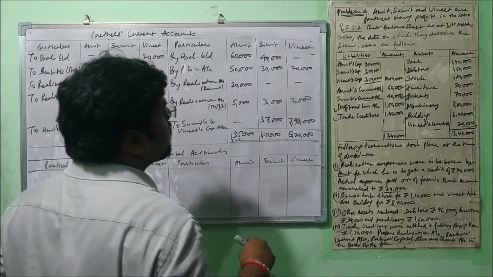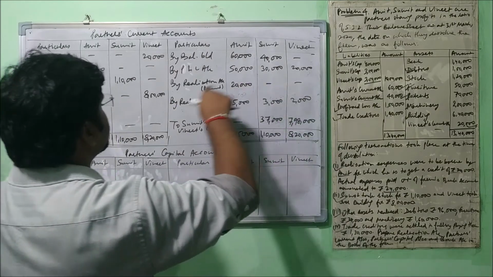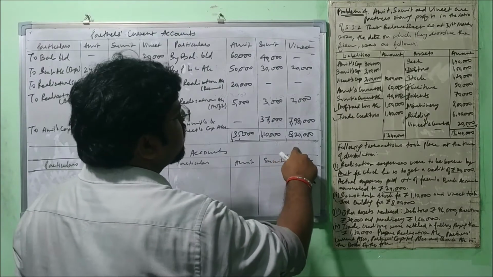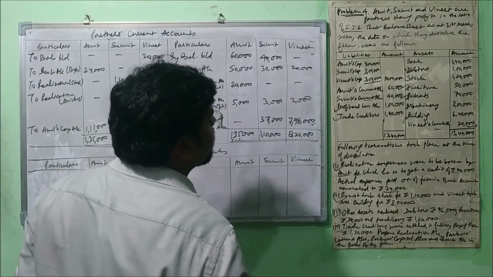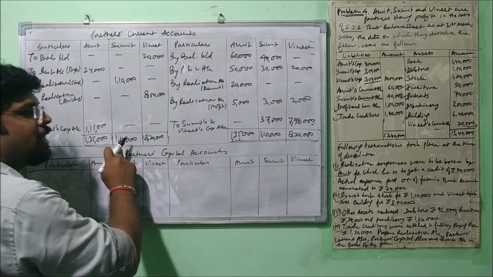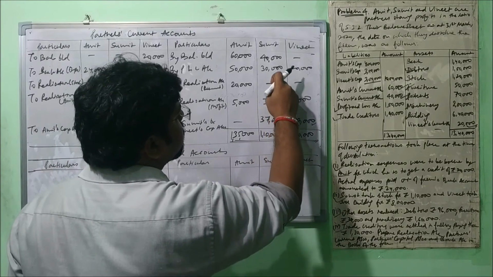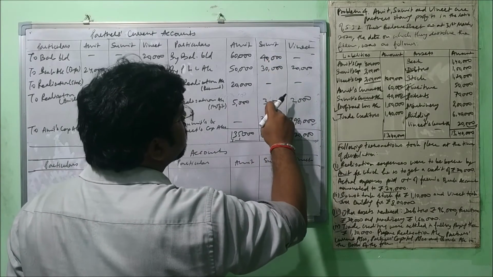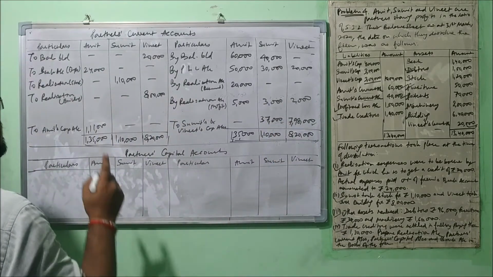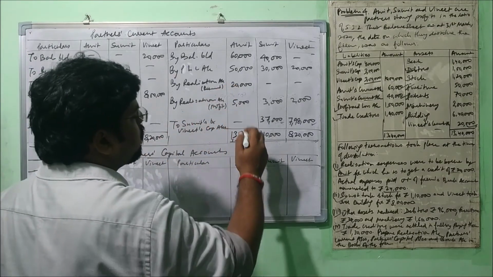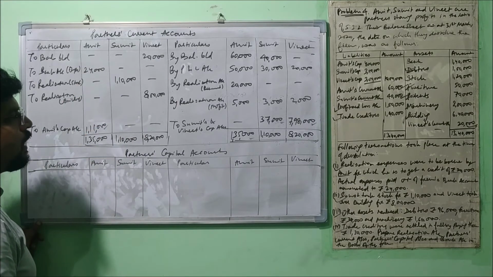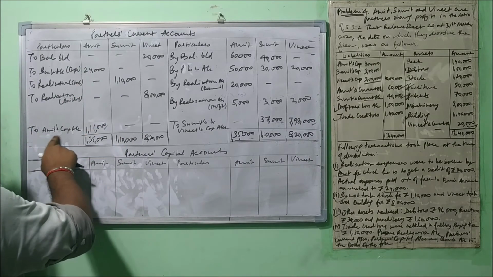So friends, first we made the total of this side. We see that in Vinit's case the debit side total is more, that comes to 8,20,000, and after deducting 22,000 we got 7,98,000. Similarly, in case of Sumit, the debit side total is more, that is 1,10,000, and after that we deducted 40,000 plus 30,000 and 3,000, that is 73,000, and then we got 37,000. But in case of Amit, the credit side total is more, that is 1,35,000, and we deducted 24,000 and got 1,11,000.